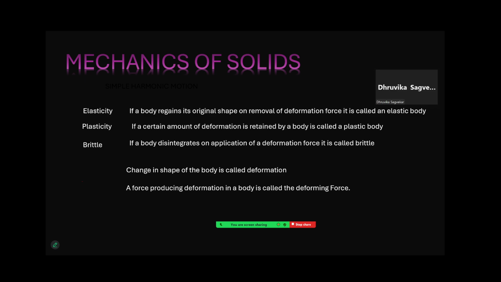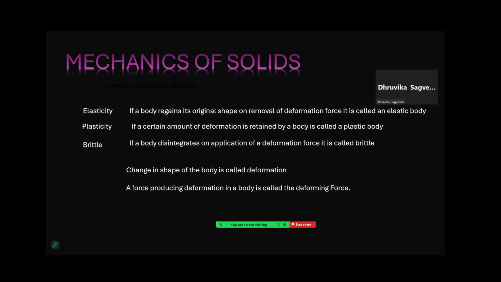So if you change the position, then the intermolecular forces interact in such a way that they try to retain the original position of the molecule. This is what happens inside the substance. On the external side, we can see that on application of a force, the molecules are shifted, so the body loses its original shape. But the moment you remove the force, it comes back to its original shape. Such a body is called an elastic body.